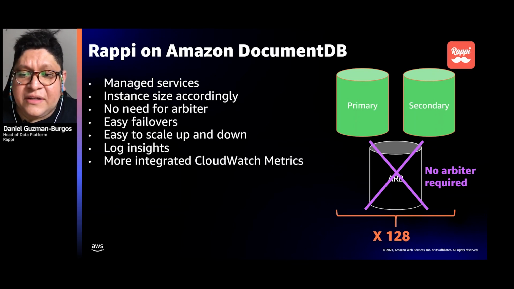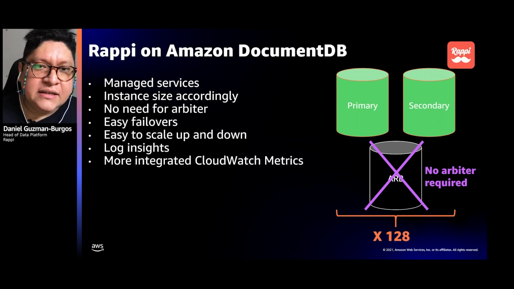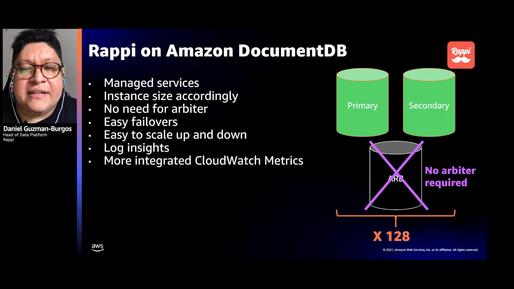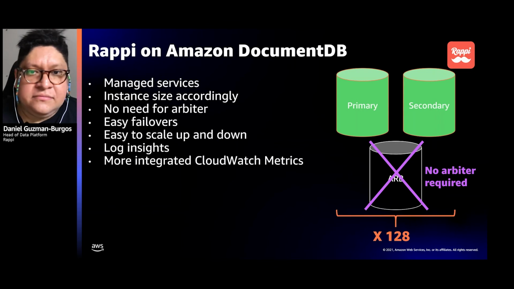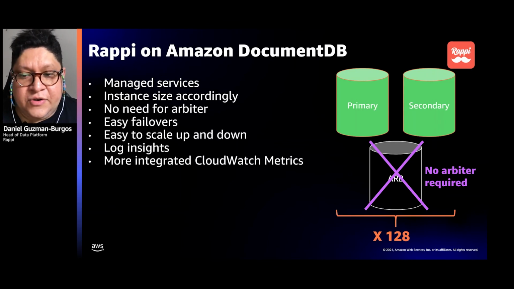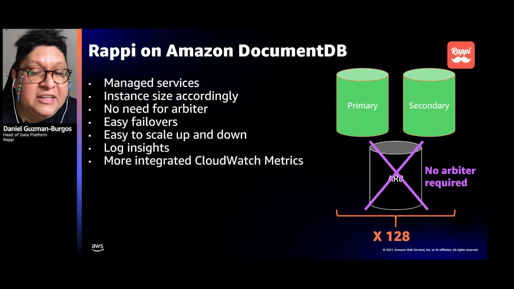It's fantastic. We don't need an arbiter anymore, like we do on MongoDB replica sets. Failovers are super easy. Failovers are just a matter of clicking a button or sending an API call, so you can easily script that. Scaling up and down is a no brainer.